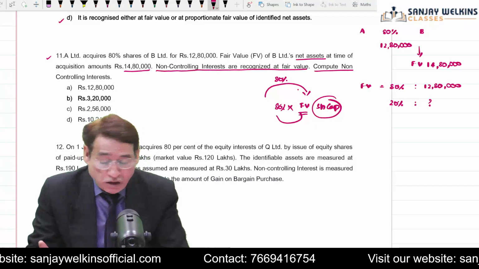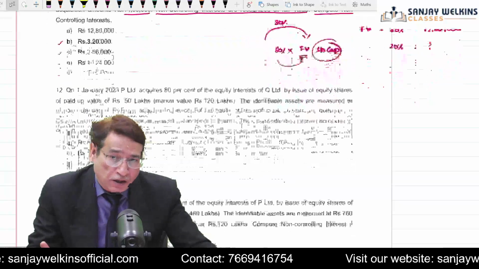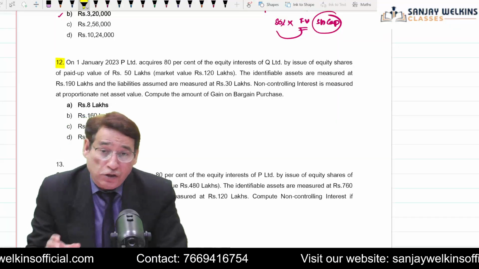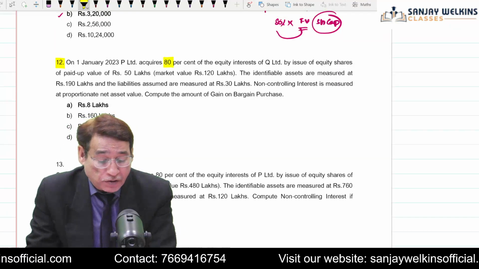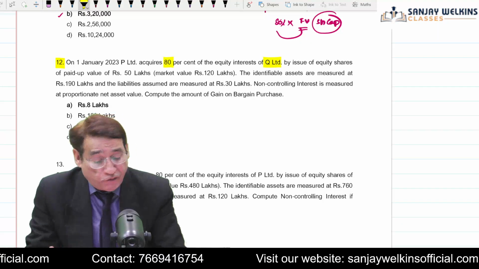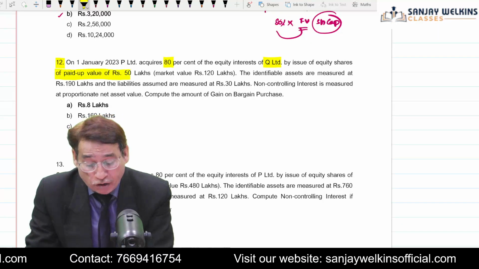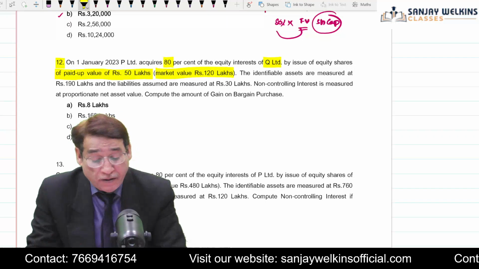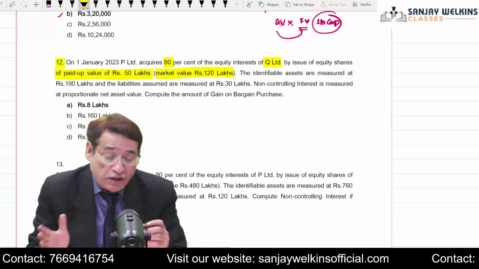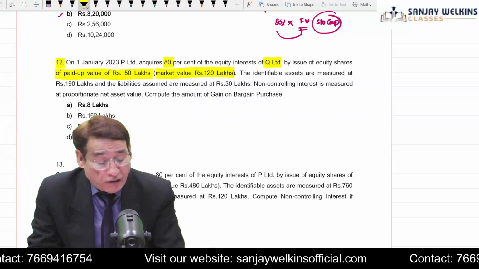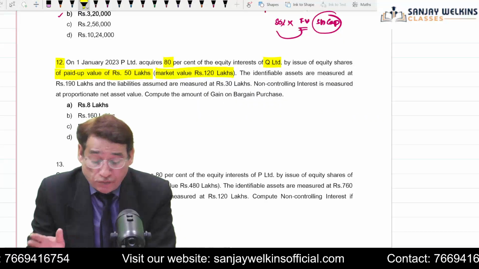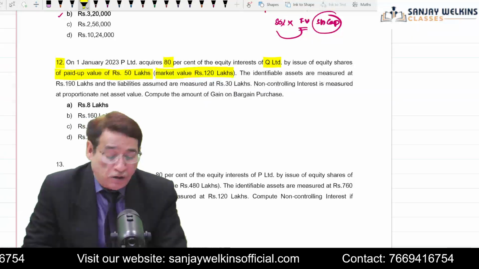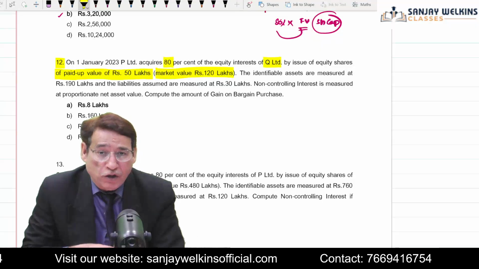So whatever the 20% value will be, you are going to write it over here, and your 3,20,000 will become the answer. Now the next one: on 1st of January 2023, P Limited acquired 80% of the equity interest in Q Limited. It is written that you are issuing shares of rupees 50 lakh, and their market value is 120 lakhs. So you are acquiring 80% control in Q Limited, and for that you are issuing equity shares with a paid up value of 50 lakh, but their market value is 120 lakhs. So indirectly your purchase consideration is 120 lakhs.